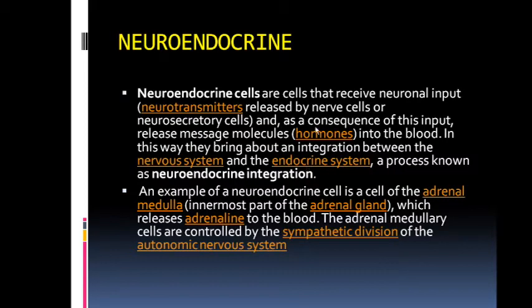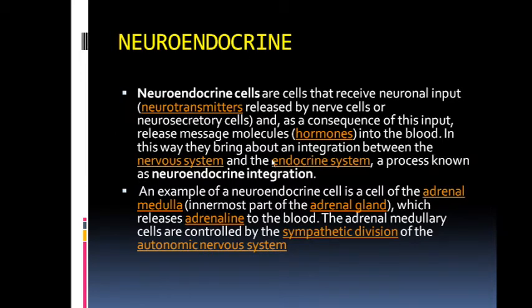Okay, now the next cell, neuroendocrine. Neuroendocrine cells are the cells that receive the neuronal input. Here the name itself suggests neuro means it receives the neuronal input. What is the neuronal input? The neurotransmitter which is released by the nerve cells or neurosecretory cells. As a consequence of this input, they release the message molecule, that is hormone, into the blood. So through the neurotransmitter there is a release of hormone into the blood, so it is called the neuroendocrine cells.